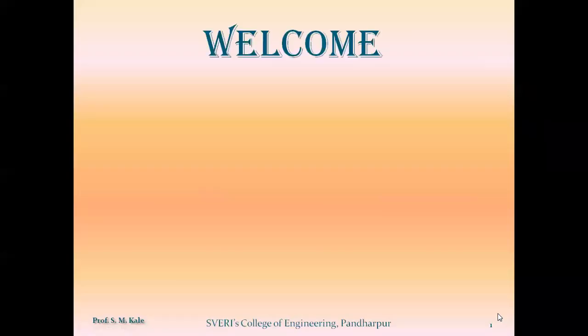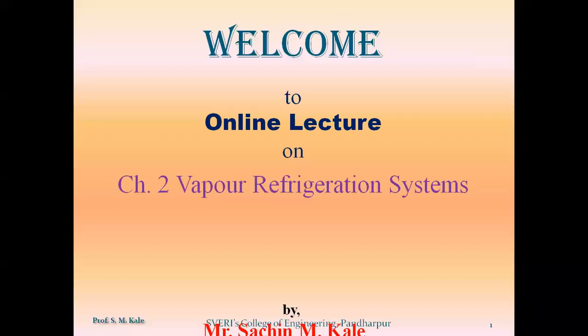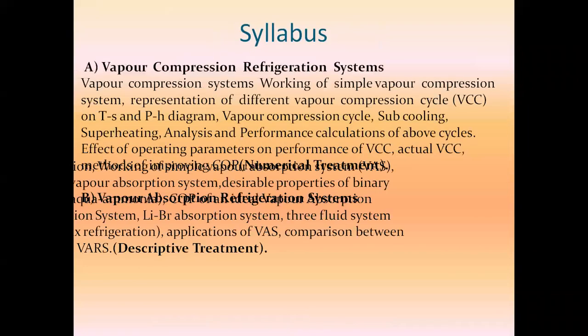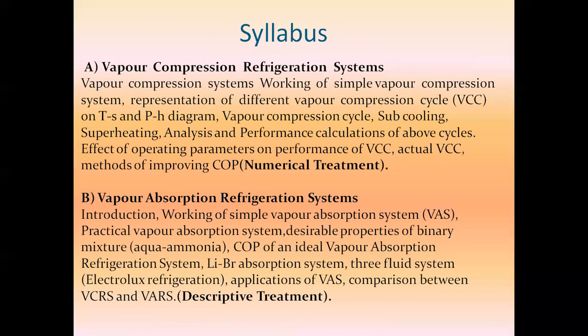So chapter number 2. The title of chapter number 2 is nothing but vapor refrigeration system. So if you see the syllabus of vapor refrigeration system, this topic is also divided into two categories. Out of that, the first category is nothing but vapor compression refrigeration system, and the second category is nothing but vapor